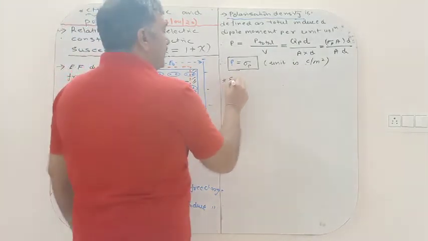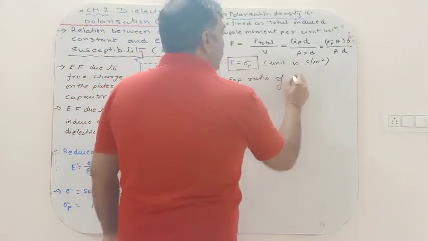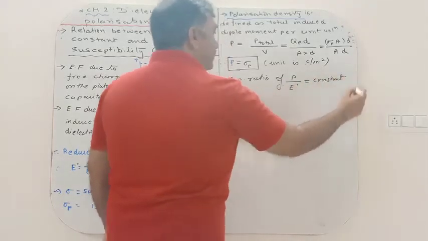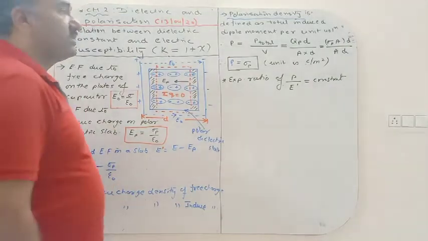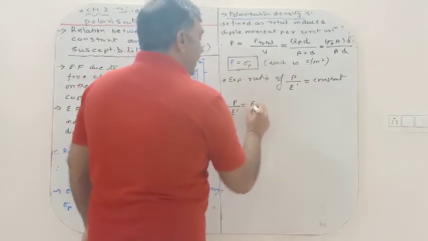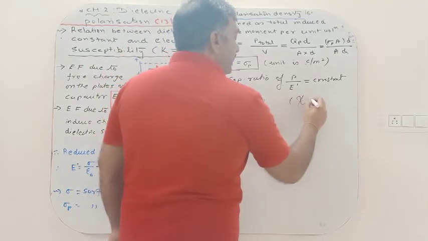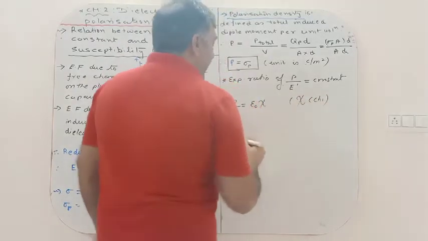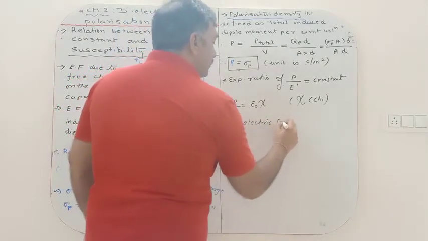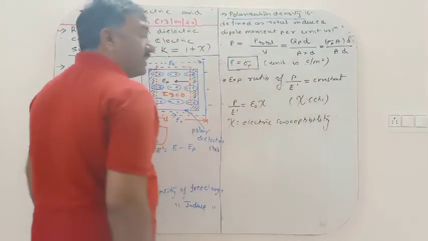And experimentally it is found that the ratio of P to E dash remains constant. This constant is represented by epsilon 0 chi E, and this symbol is a Greek symbol called chi, and this chi is known as electric susceptibility.